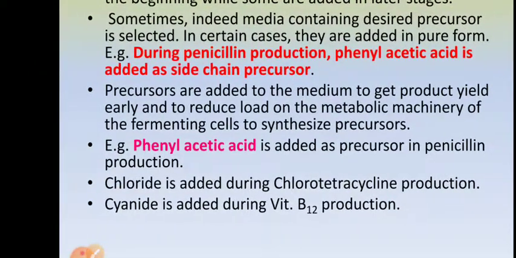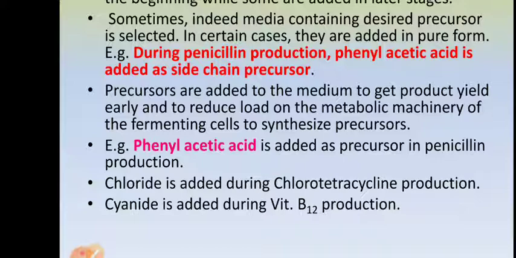To get a good product yield, and a product yield early. So to get good product yield early, we have to add precursor to the medium, and also to reduce the load on the metabolic machinery of the fermenting microbes. The microorganisms used in the fermentation should not have a load on their metabolic machinery. So we add a precursor. Is that clear? Precursors are added to the medium to get product yield earlier and to reduce the load on the metabolic machinery of the microorganisms to synthesize the precursor.